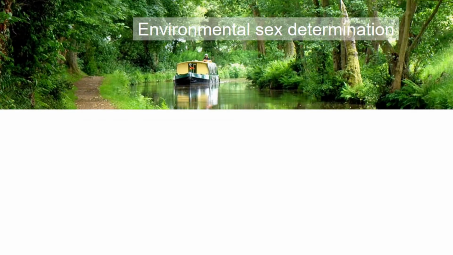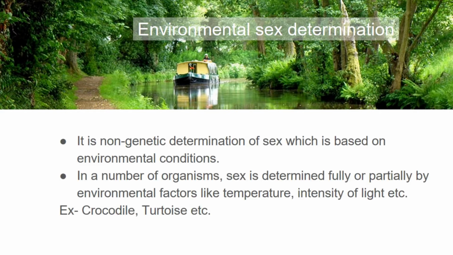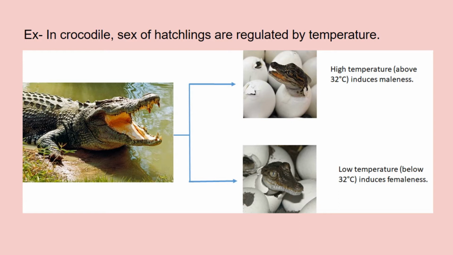Environmental sex determination. It is a non-genetic determination of sex, where environmental factors like temperature and intensity of light determine the sex of an organism. This type of sex determination is found in crocodiles.